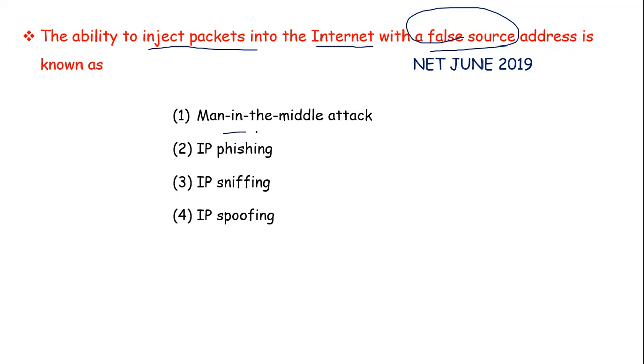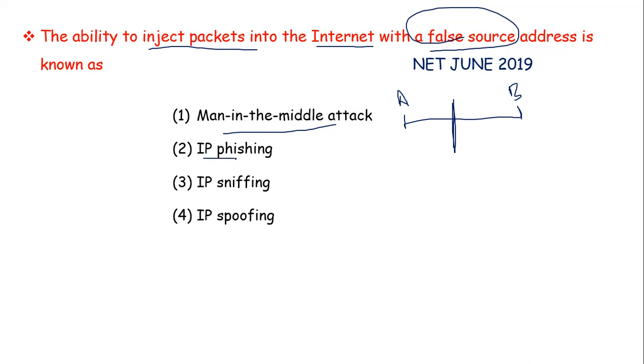Here first is man in the middle attack. What is this? It is a type of eavesdropping attack where the attacker secretly positions himself in a conversation between two parties. Say we have two parties A and B that are communicating and there is an attacker which places himself in between the communication between A and B.